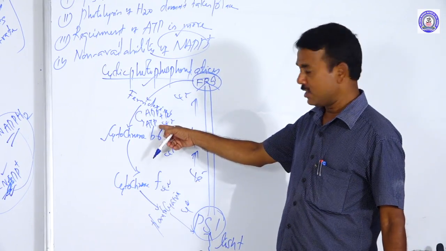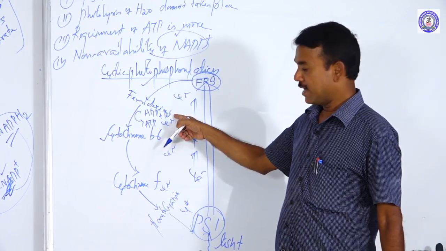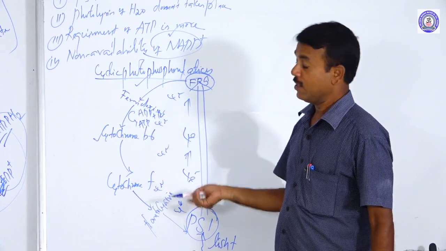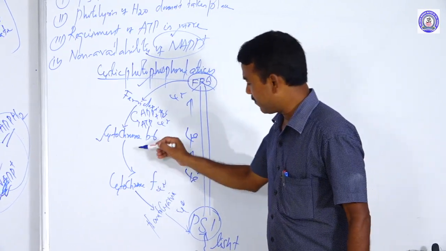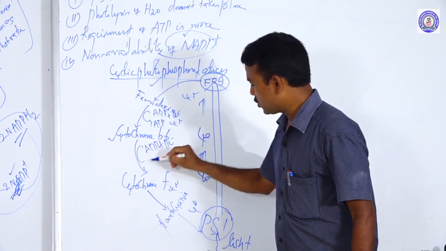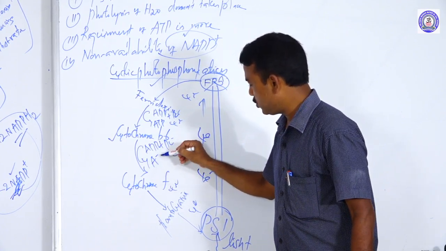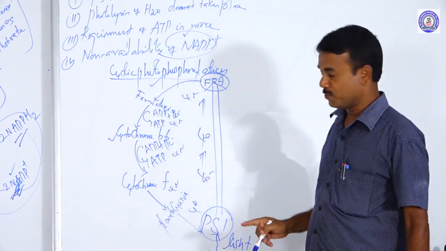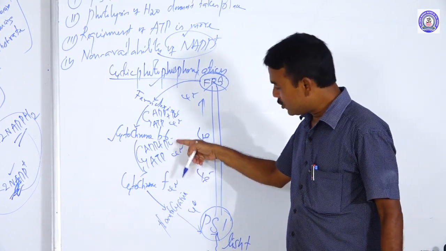The second takes place between cytochrome B6 and cytochrome F, where ADP along with phosphate forms ATP.